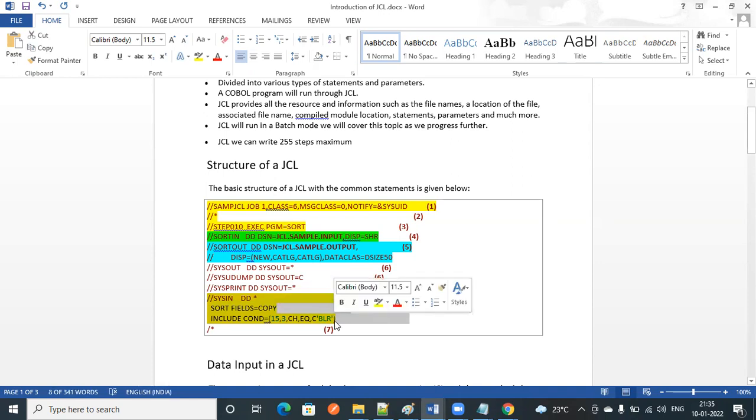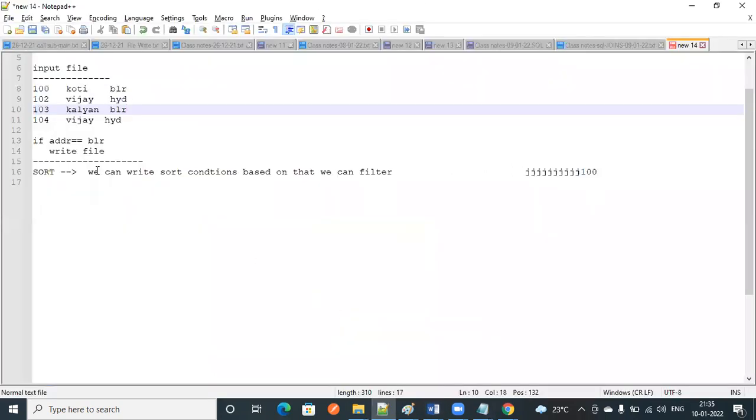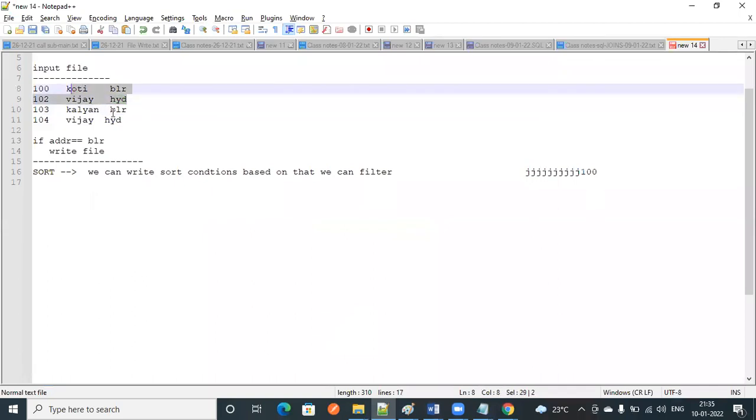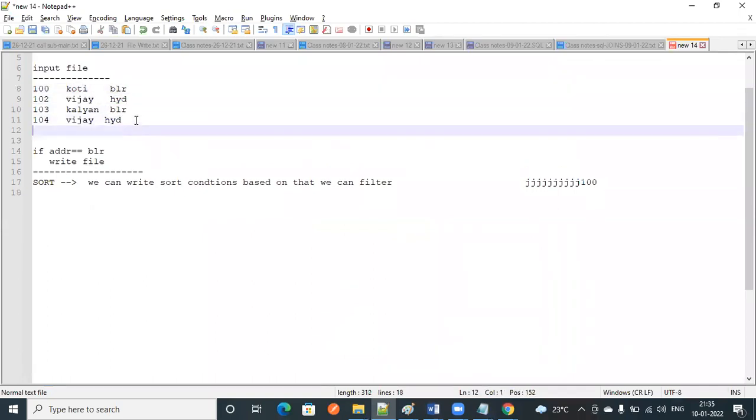So mainly we can use JCL for two purposes. One is to run our COBOL program, another is to write some scripting. Scripting here means sort operations. I want to keep only some particular records. I want to remove some duplicate records.